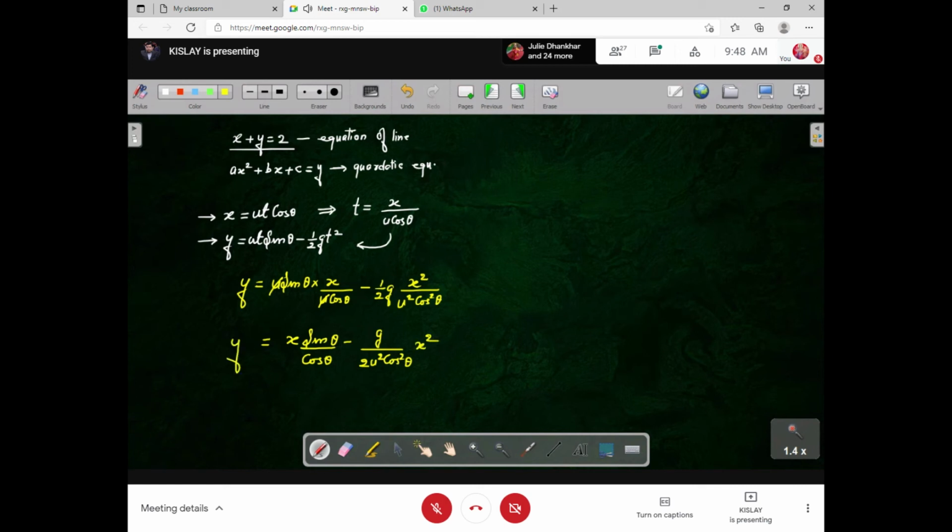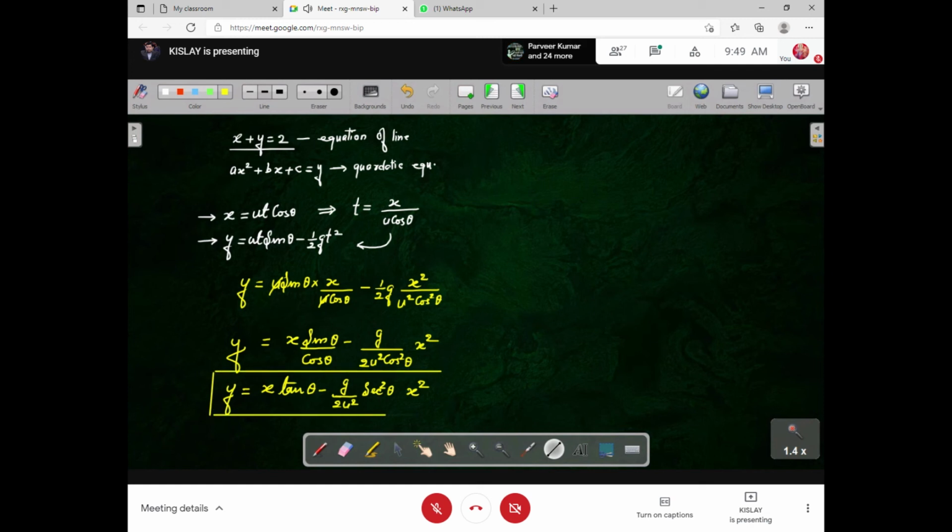This is y. Now, what is the nature of this? If we want to rewrite in a simpler form, then this is x tan theta minus g upon 2u square sec square theta into x square. This is the equation of trajectory. I'm going to explain what this equation says.